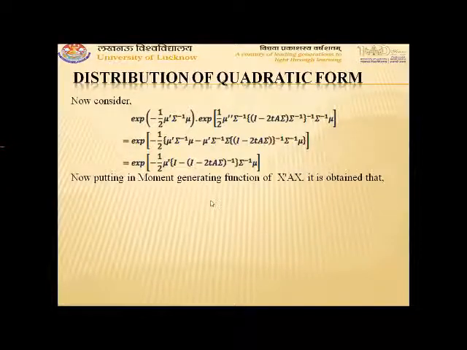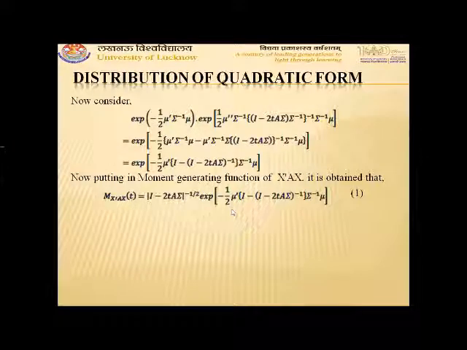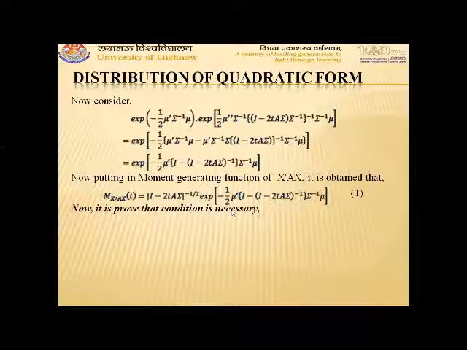Now putting it in the moment generating function of x transpose Ax, it is obtained that M_{x^T A x}(t) is equal to determinant of (I minus 2tA sigma) whole power minus 1 by 2, exponential minus half mu transpose (I minus (I minus 2tA sigma) whole inverse) sigma inverse mu. Consider this as equation 1. Now it is proved that the condition is necessary.